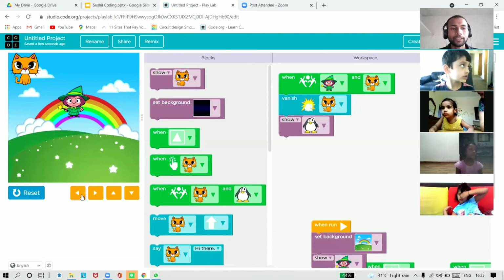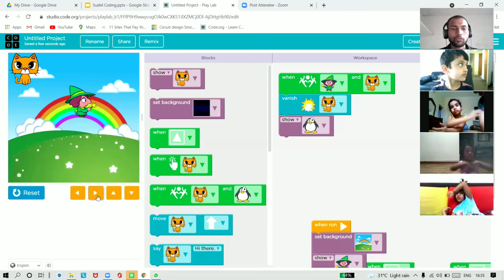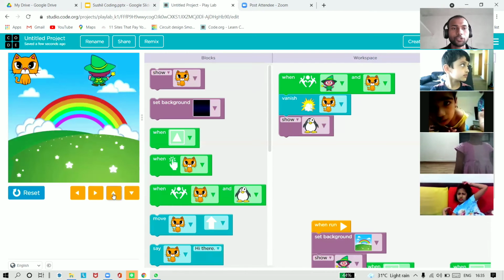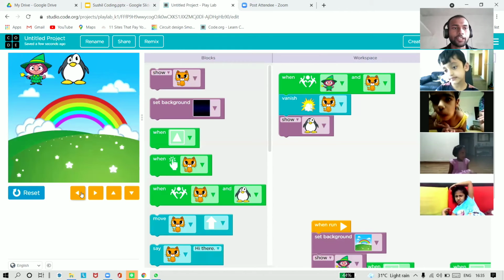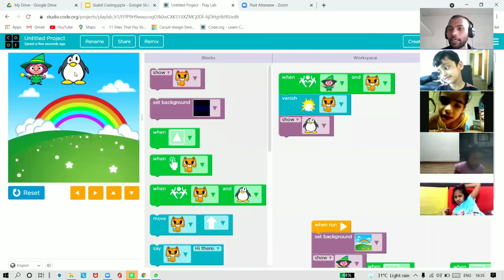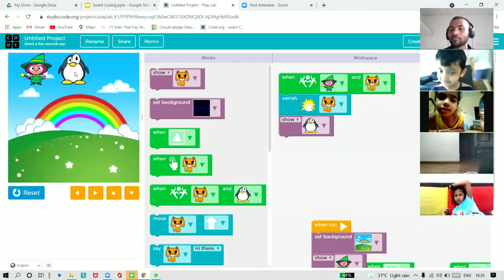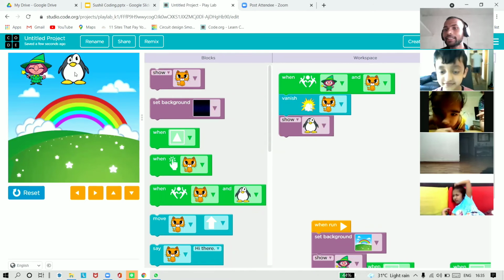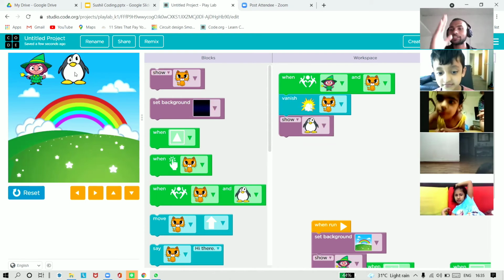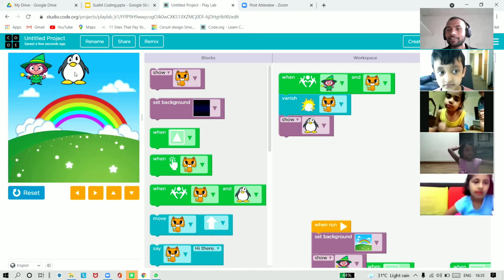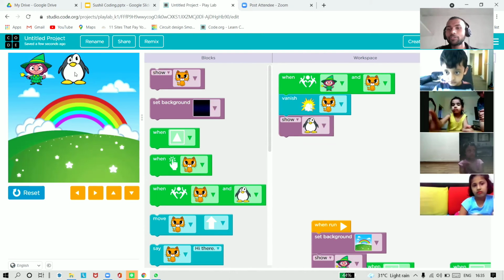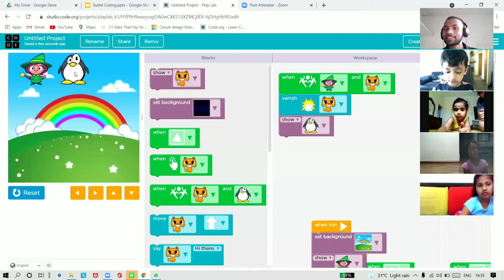See, here we have our whom? Magician. This magician is moving this way. This magician is going upstairs. Now this magician is going to left and it touches the cat. And what happens? Cat disappears. Who comes? And it becomes penguin. Okay. So is it like a magic? How many of you say that it is like a magic? This happens only in magic, when a person is converted into a pigeon or something else.